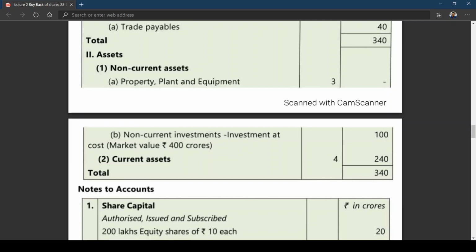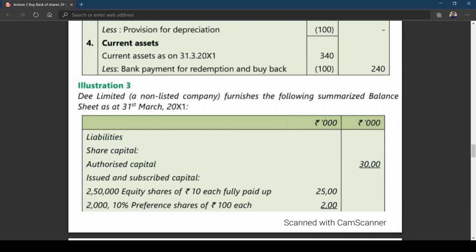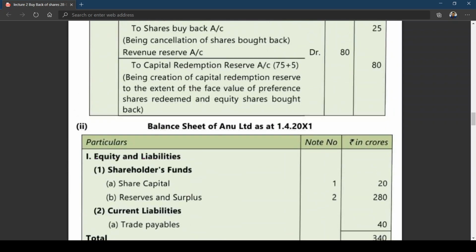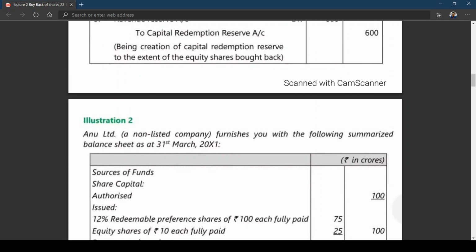Now coming back to this, my dear friends, the third problem which we'll be taking up now is illustration number 3. If you look at illustration number 3, you can see a non-listed company. We had discussion of the legal framework in the last class. Only the difference is that SEBI guidelines are applicable for listed companies. So it doesn't matter. You can see even the second problem has been mentioned as a non-listed company. Yes, it's a non-listed company.